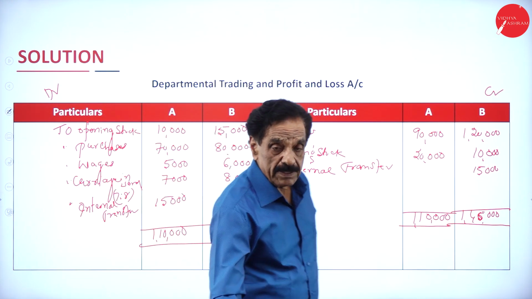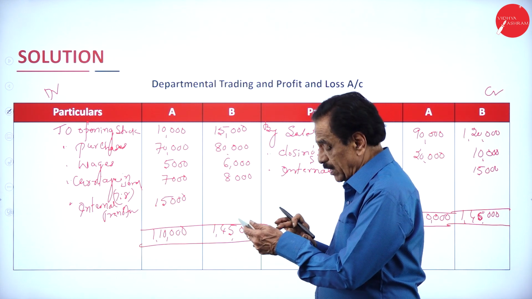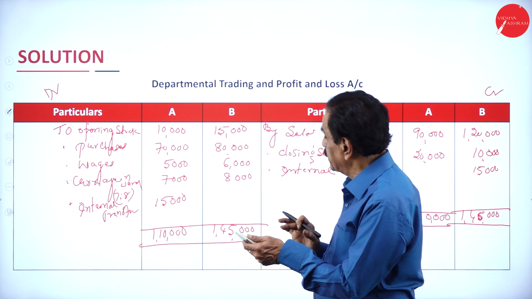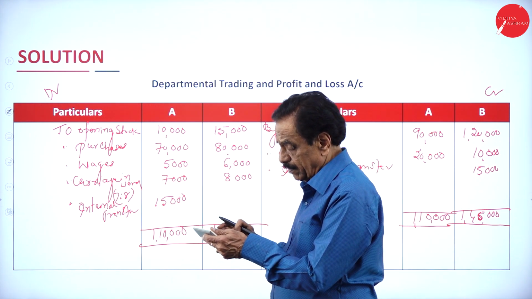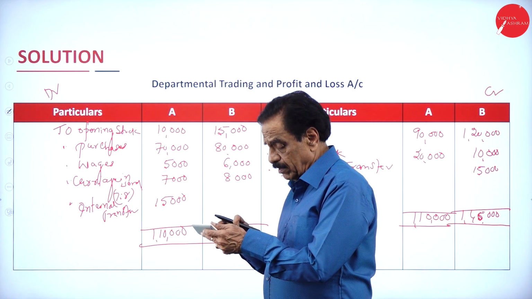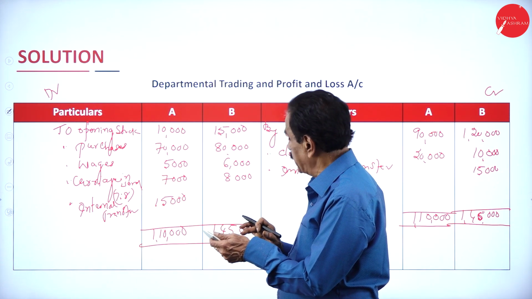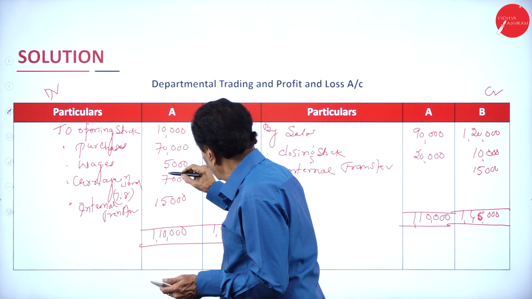Bring out the difference. Here, 1,10,000 minus 10,000 minus 70,000 minus 5,000. This is 70 plus 80.